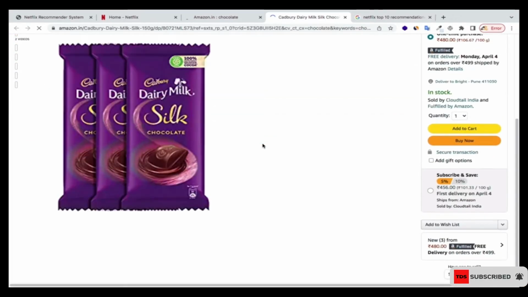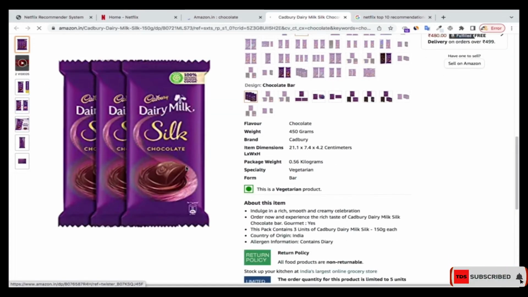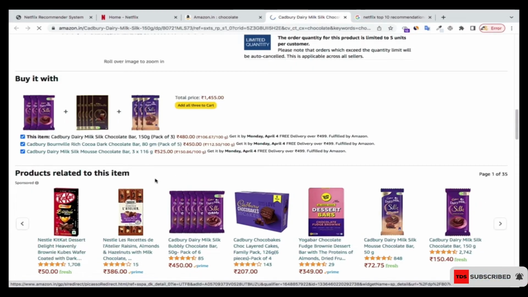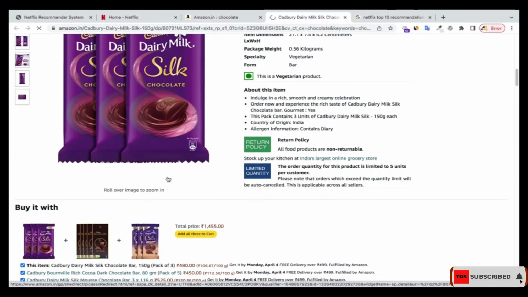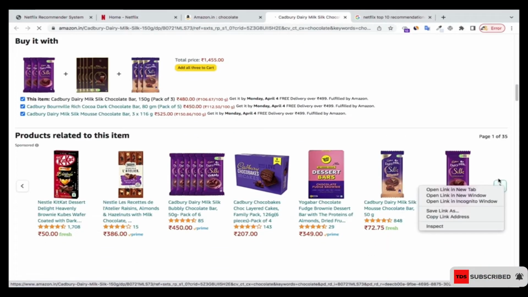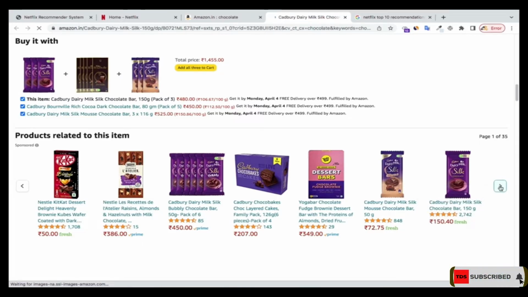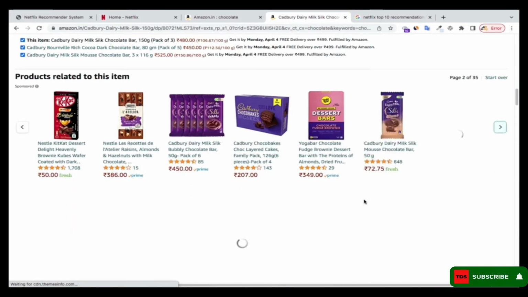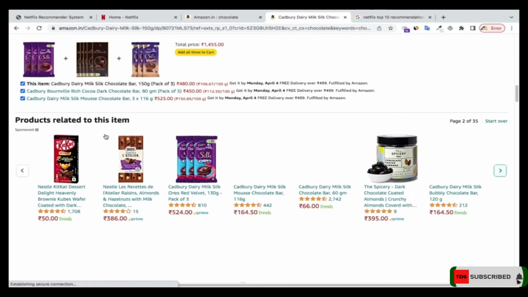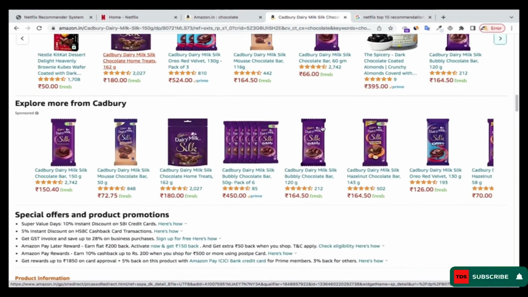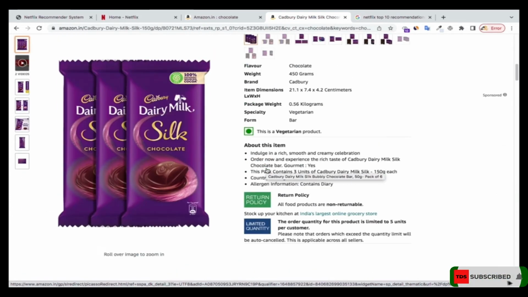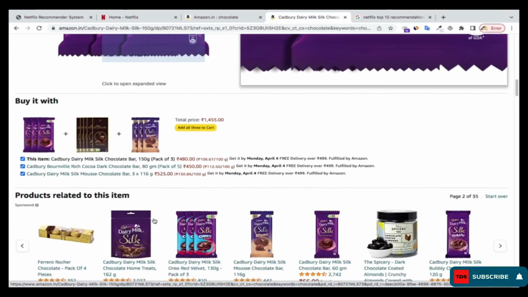Right now, if I click on this chocolate and then go down here, you see that they are recommending products related to this. They are based on the content that I have searched, and they are recommending similar products. I will not search for chocolate and then have them recommend baby clothes to me. They will recommend similar products, which are chocolates. Whatever they recommend are going to be similar products, which are chocolates. So that is a content-based recommendation system.